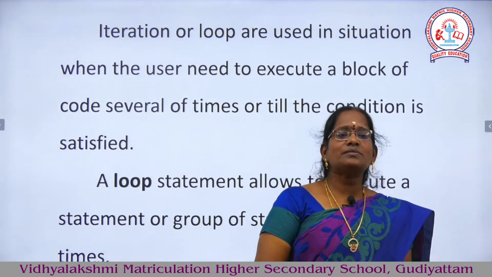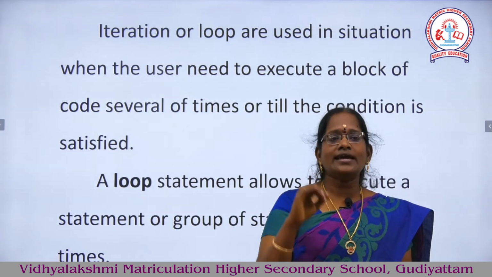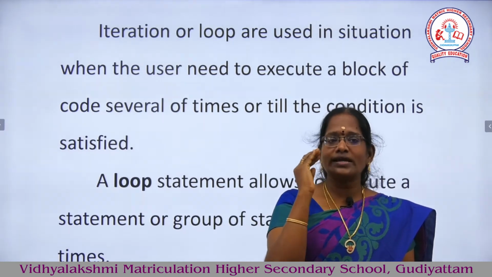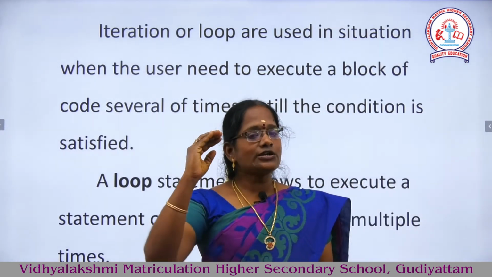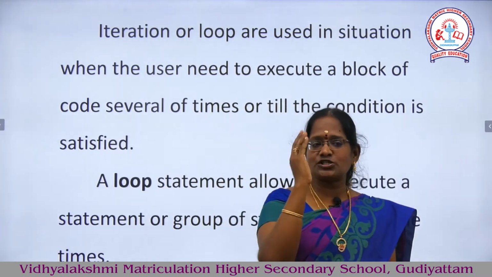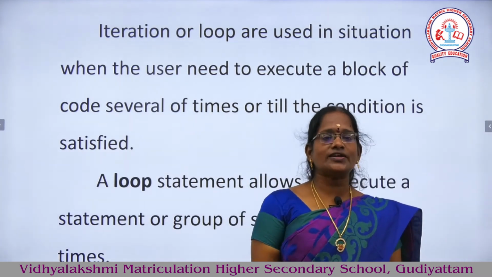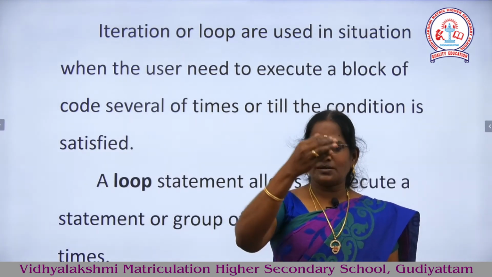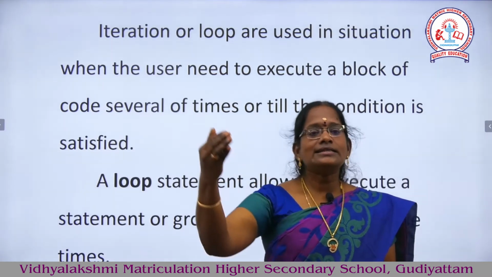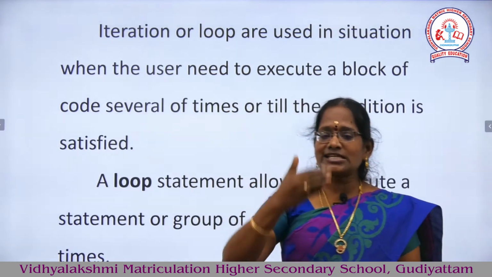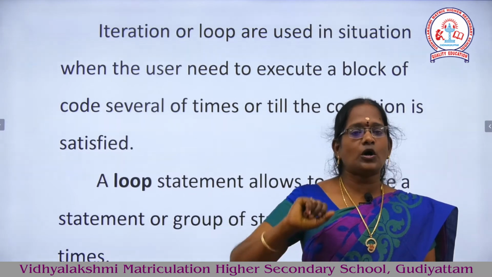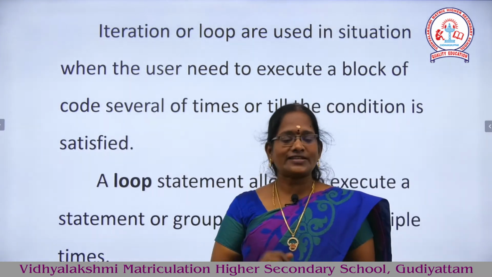What is the meaning of iteration? Iteration or looping is used to execute a set of statements.